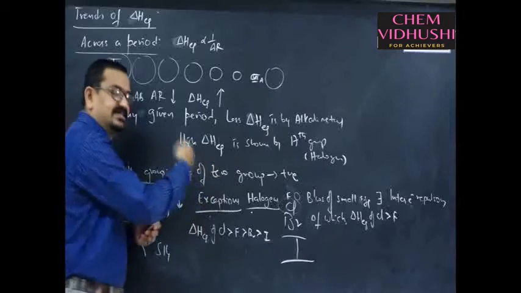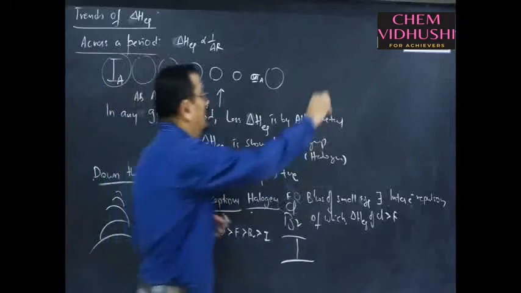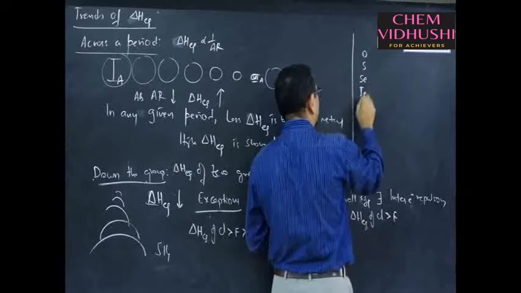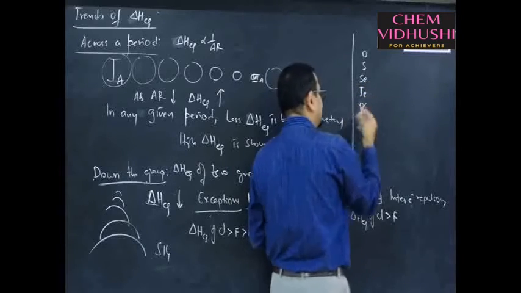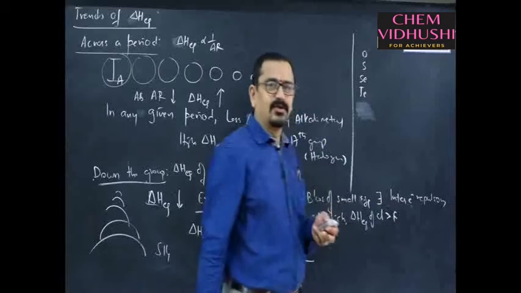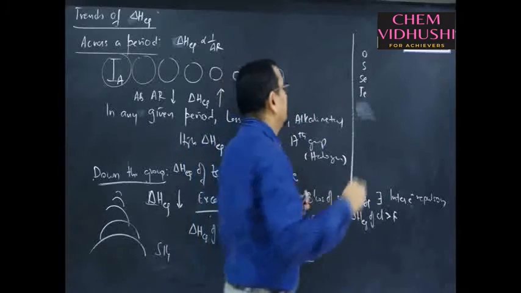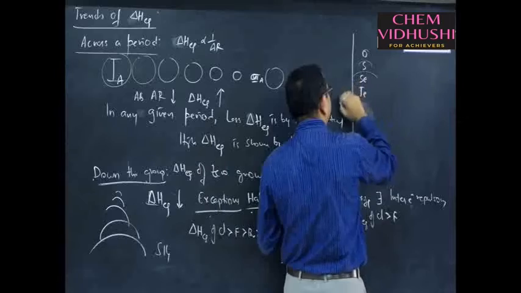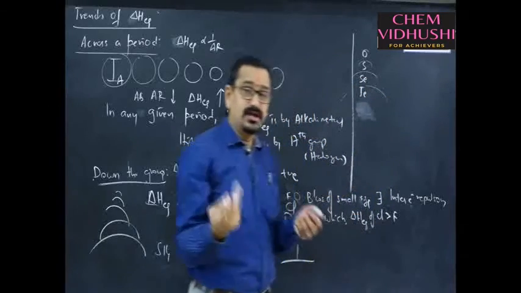Similarly, the previous member also. What is the previous group of halogen? 16th group: oxygen, sulfur, selenium, tellurium and polonium. Anyhow, this is a radioactive element, right? We need not study it, as these chemical properties were not studied completely. Among these, usually oxygen, sulfur, selenium and tellurium, oxygen is the smaller one, of course.